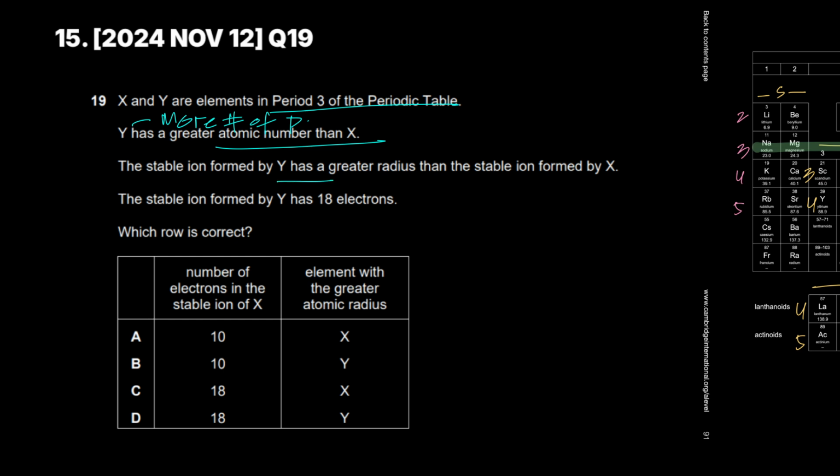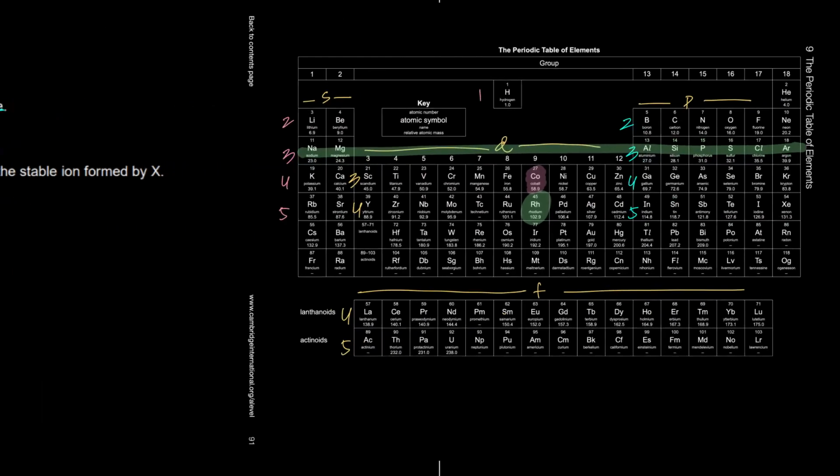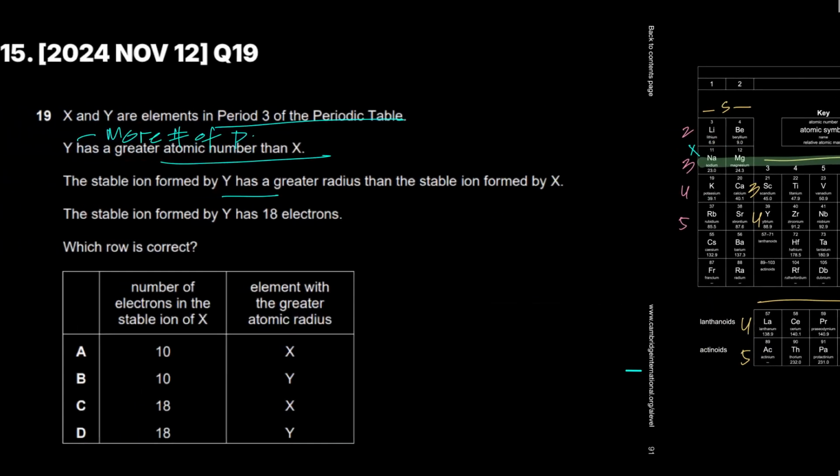Which means Y can be a positive ion and Y can also be a negative ion. Please do not mistake this. Y cannot be sodium, that's for sure. Why? Because Y needs to have a greater atomic number than X, and both are in period 3. So Y can be magnesium and X can be sodium. Y can be aluminum, X can be magnesium. Y can be silicon, X can be aluminum, magnesium, sodium. If Y is phosphorus, then X can be silicon, aluminum, magnesium, or sodium. Pretty logical.